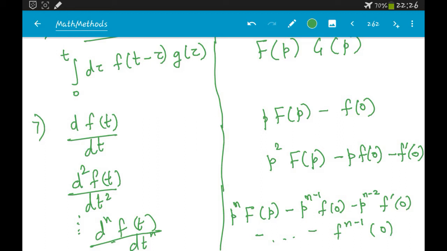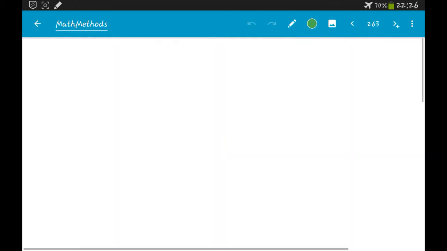So now using these formulas, we can calculate all kinds of things. Now let's try to do the same problem as we did before, but using the convolution theorem. So I am just trying to show you different ways of solving the same problem. Okay, that way you will get familiar with all the different formulas and all the different ways, and then you can use any way that you find easier.